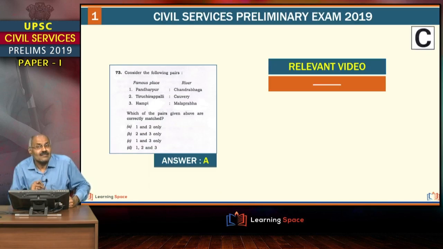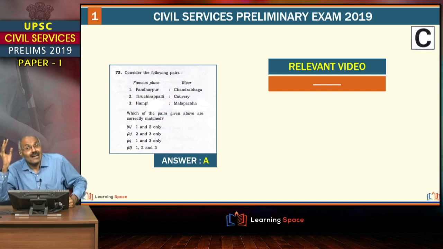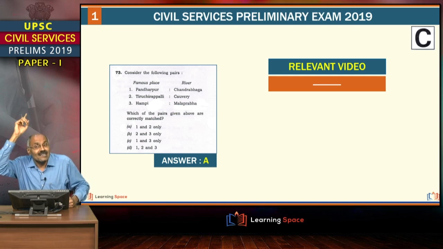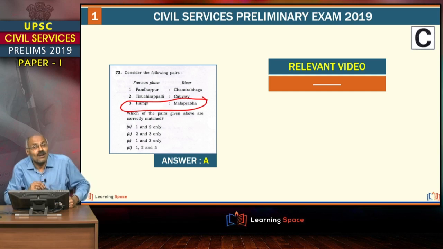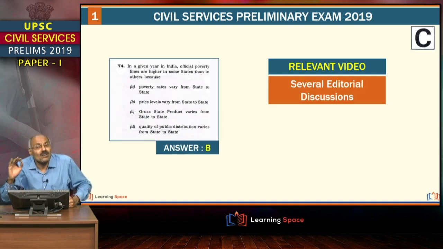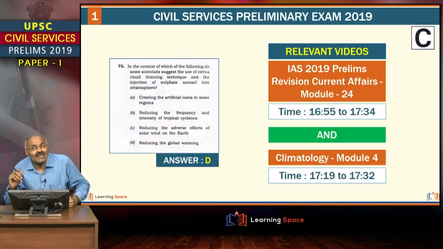And this one we have not taught, but little bit of application when I was teaching with regard to the transfer of Mahadayi river waters. I talked about Malaprabha, that is nearer to the Maharashtra border. There we talked about Malaprabha river basin. So this Hampi cannot be answered. Most of you are familiar with Hampi. It is Tungabhadra, right? So elimination process, you can answer such type of questions, though they are not direct. Friends, through the editorials, you can easily answer this question. I need not explain anything.